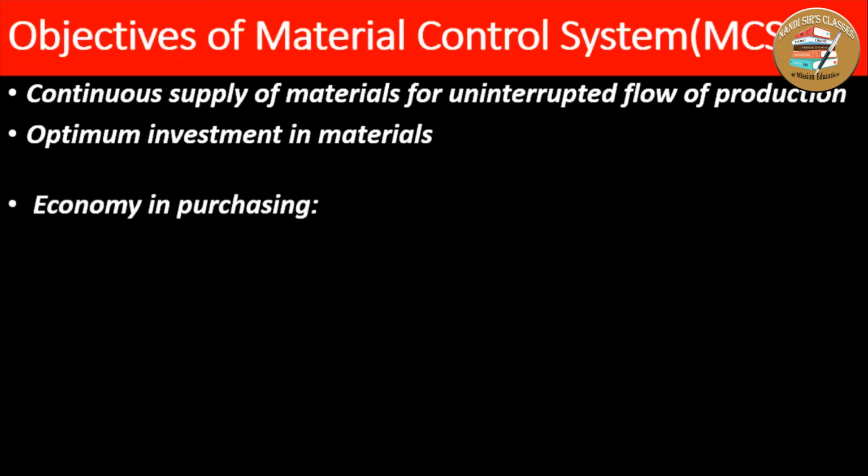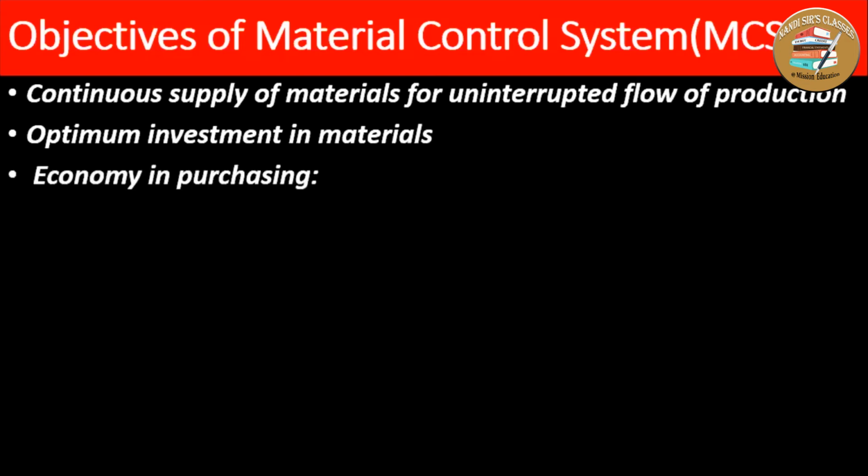Next objective of material control system is economy in purchasing. That means purchasing of material by the purchase department should be made at the right price. That's why there should be a price mechanism. So there should be economy in purchasing.